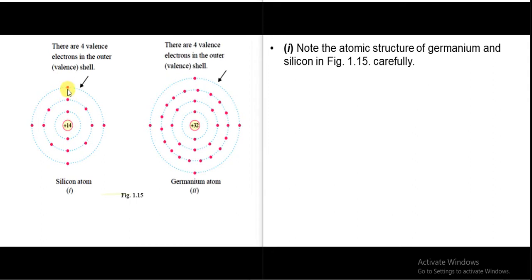There are 4 valence electrons in the outermost or valence shell: 1, 2, 3 and 4. Similarly, in germanium, atomic number is 32, electronic configuration is 2, 8, 18 and again 4. So there are again 4 electrons in the valence shell.